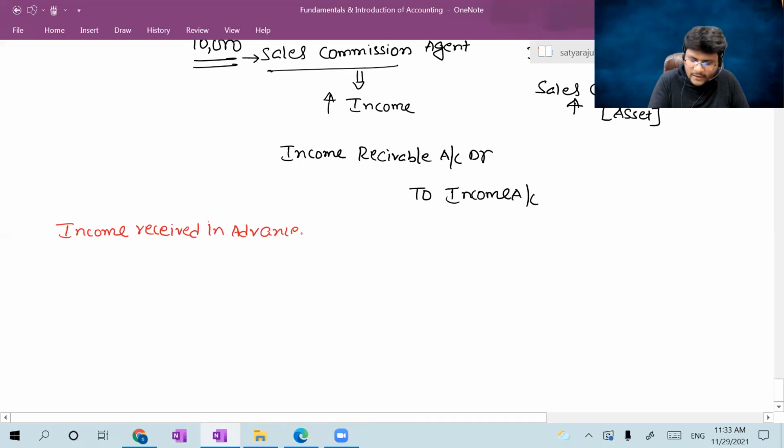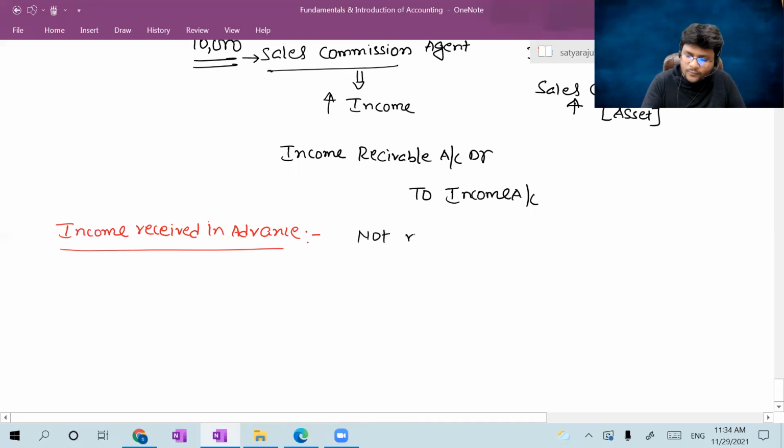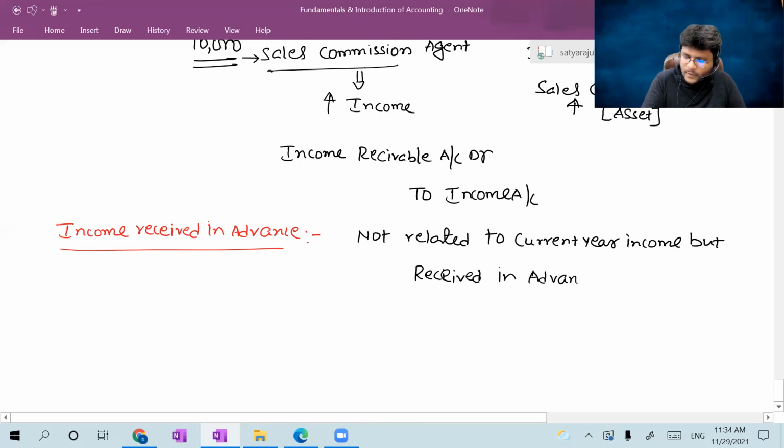You know, guys, the name itself contains it: income received in advance, which is not related to current year income, but already received. Income received in advance is nothing but income not related to the current year, but received in advance.